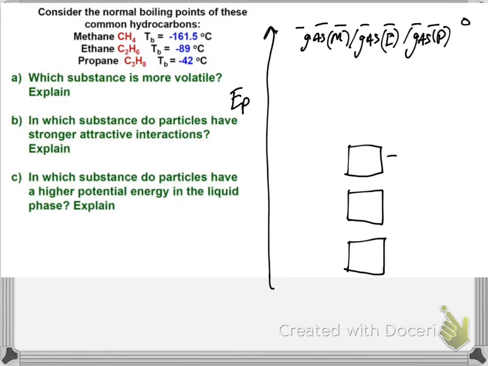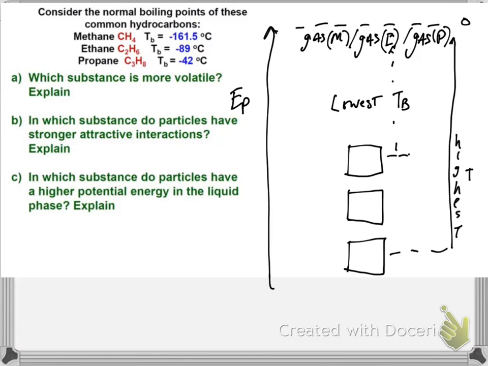We have 3 different boiling points, so we must have 3 different potential energies of the liquid. So the most unstable liquid, which has the lowest boiling point, and the most stable liquid, which has the highest boiling point, can now be determined. So methane has the highest potential energy, weakest interactions, and propane has the lowest potential energy and the strongest interaction.